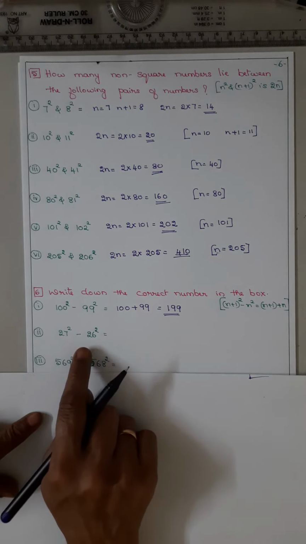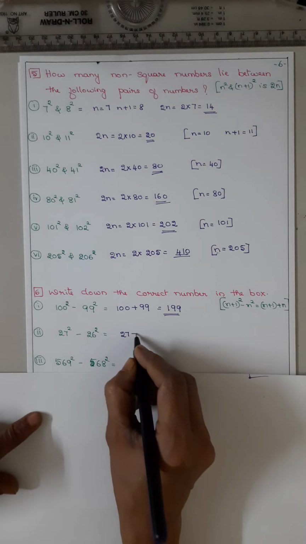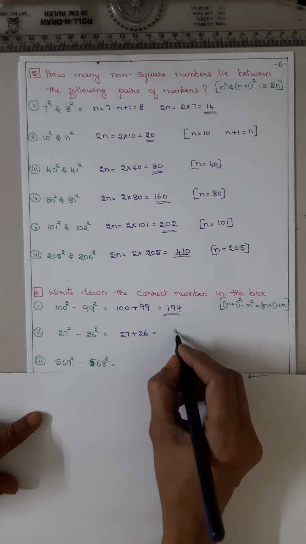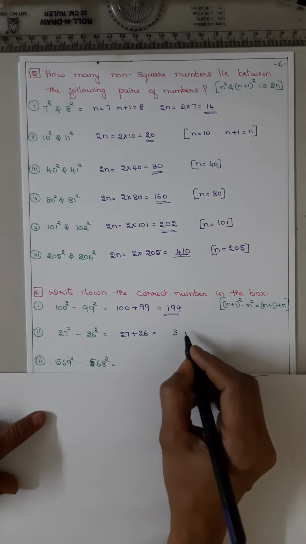Now 27 squared and 26 squared. So 27 plus 26. 6 plus 7 is 13. 1, 2, 3, 4, 5. 53.